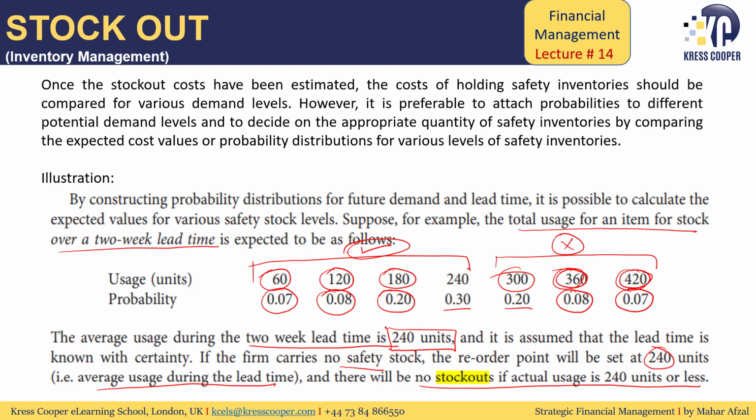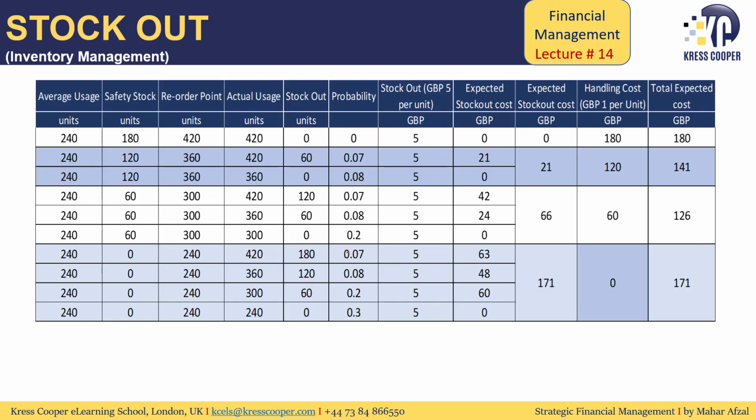So we'll see if the company is maintaining safety stock at a different level, and what would be the related cost. Then we will compare the cost. Where the cost is at the lowest level, that will be the best point where the company needs to maintain the safety stock.